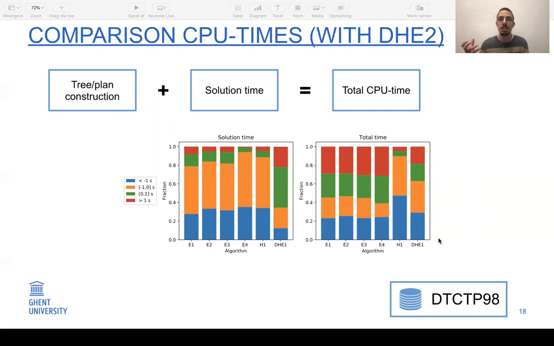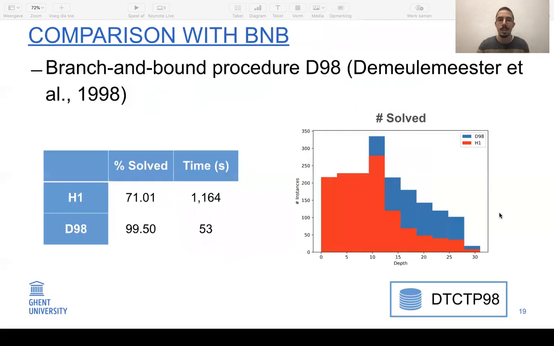certainly when compared to the reduction plan approach, but we also compared it to a branch and bound algorithm that was later introduced by de Meulemeester et al. in 1998. We solved it on the same data set. We compare our heuristic approach with the branch and bound, and both got 1 hour to solve the problem. We can see that the branch and bound approach is better suited to solve the problem, as it could solve more instances to optimality, and also the time on average it took to solve it was a lot smaller.